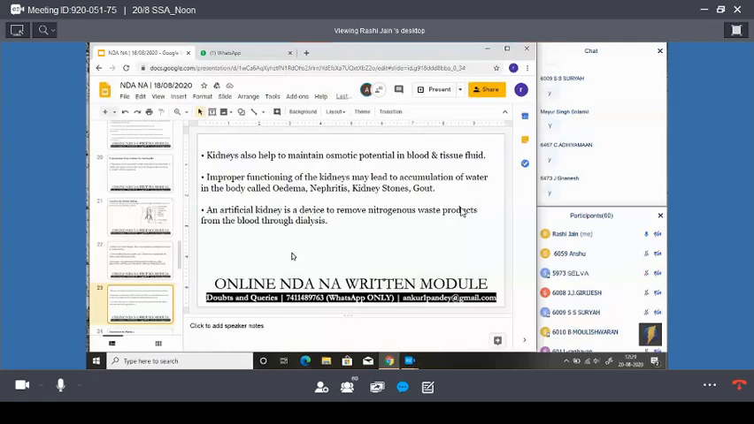Okay. Next, an artificial kidney is a device to remove nitrogenous waste products from the blood through dialysis. I think you have heard about kidney dialysis. So here it is given: an artificial kidney is a device which removes nitrogenous waste products from the blood. It is known as dialysis. Okay, guys? Is it clear to you?